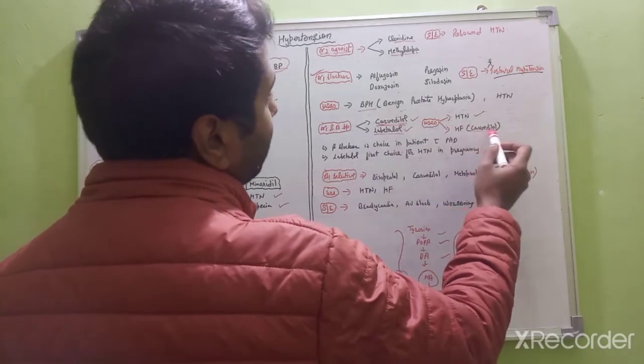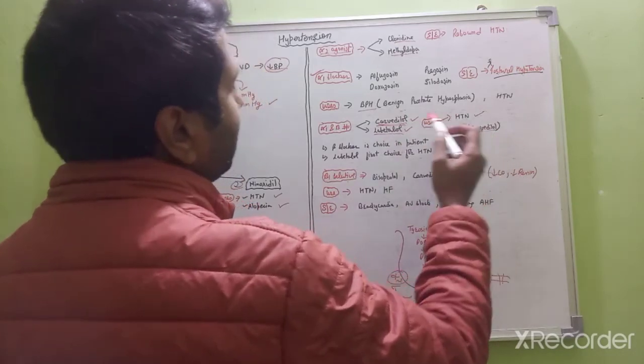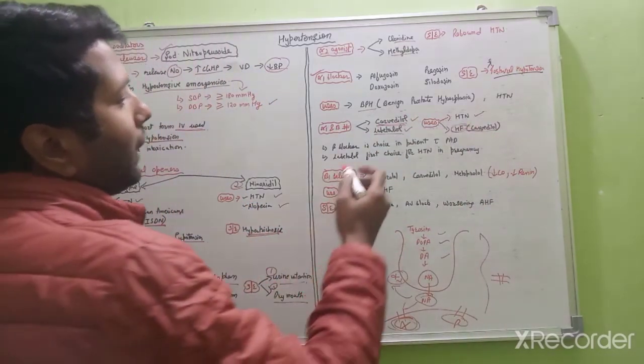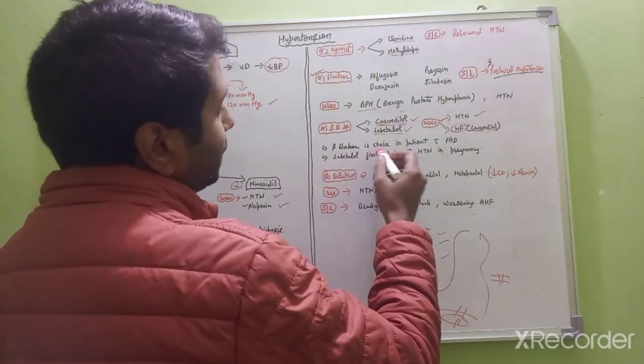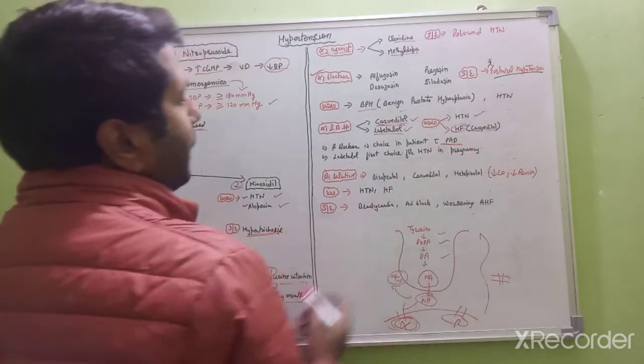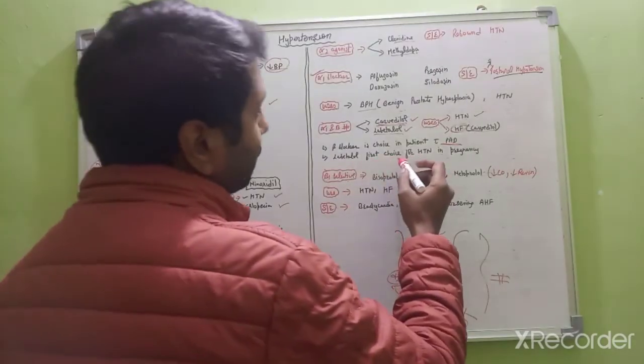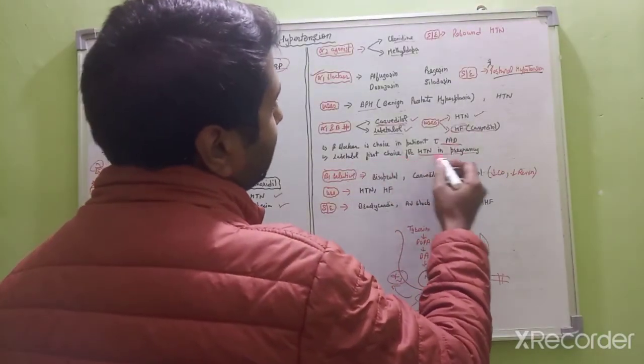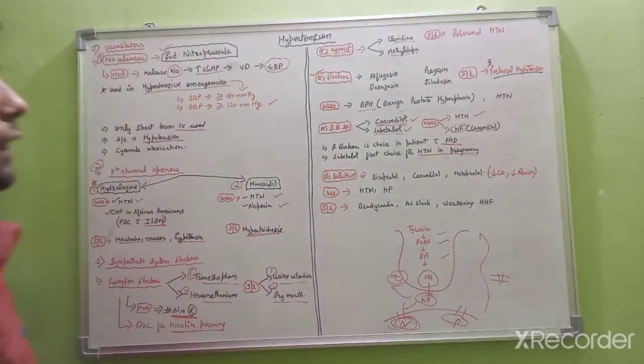Mainly carvedilol is used for the management of heart failure. A beta blocker is a choice in patients with pulmonary artery disease, and labetalol is the first choice of drug for the treatment of hypertension in a pregnant woman.